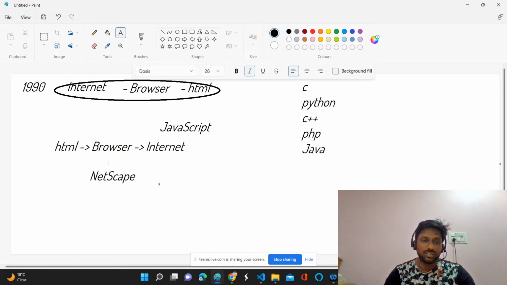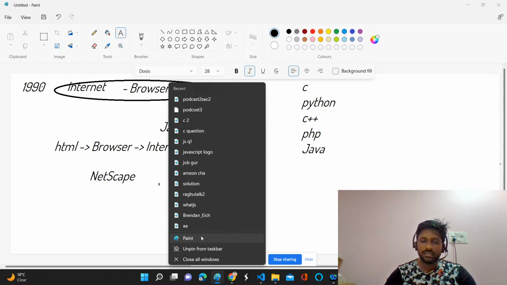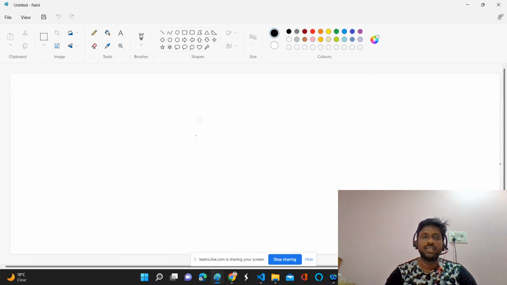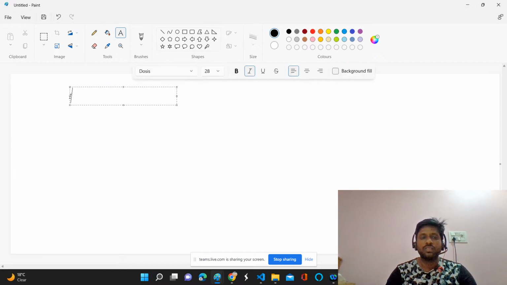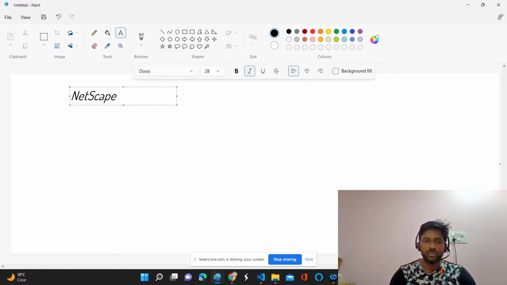I forgot the names. So they've introduced the first browser. And simultaneously, once the internet era started, a lot of companies started using those advantages to make business. So I will tell you a few companies. Anyway, we already talked about Netscape, because Netscape had just introduced the beautiful browser.